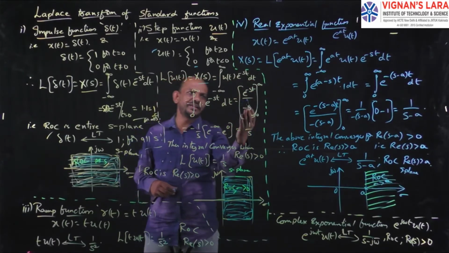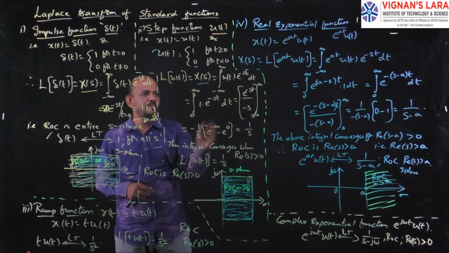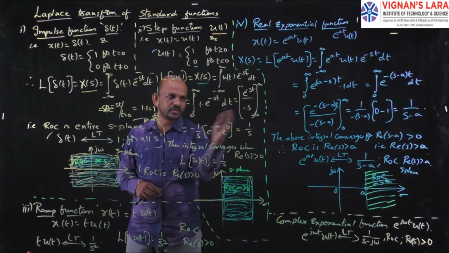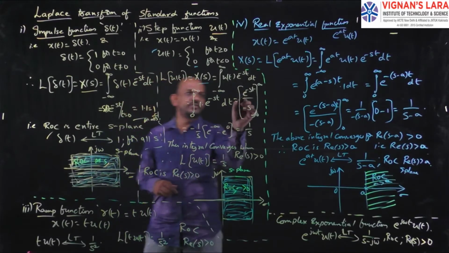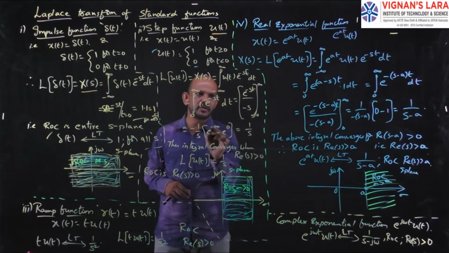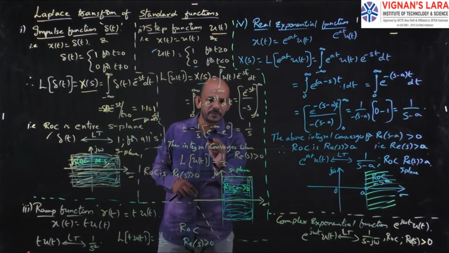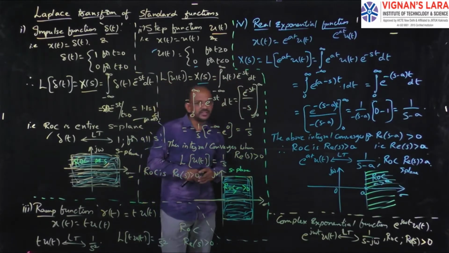Here, because these limits are with respect to t, I bring 1 by minus s outside. So minus 1 by s, left with e power minus st, with limits 0 to infinity. Substitute infinity, that is e power minus infinity, minus e power lower limit 0, that is e power 0.